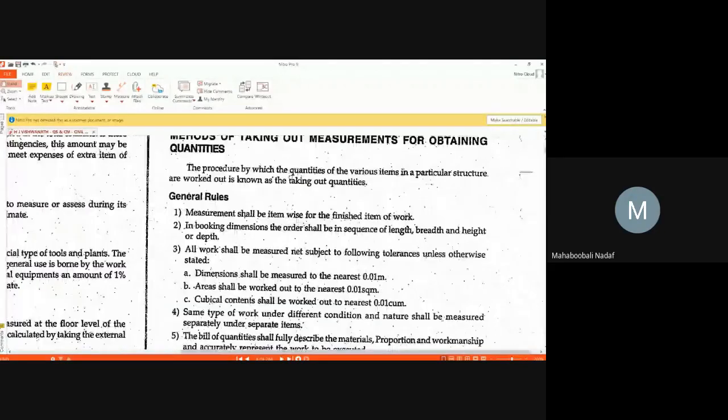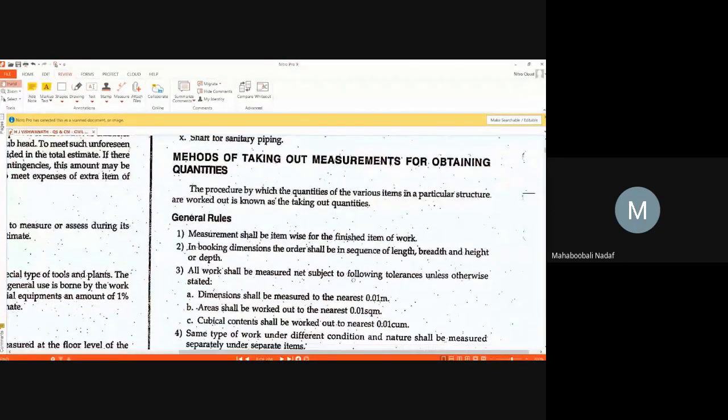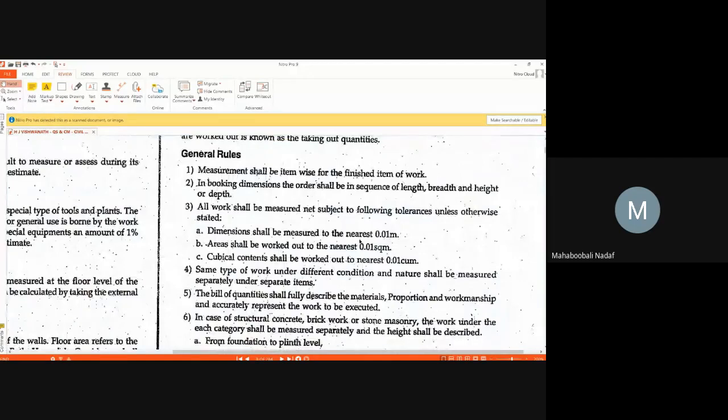Very good. Now, how to obtain the measurements? What are some general rules? I will not go into detail on these things. These are very simple. Wherever you are taking the length, minimum accuracy should be maintained at 0.01. Whenever you measure the area, you should be accurate to 0.01 square meter. For cubic meter, 0.01 means what? If 6 meter is there, at least you should write 6.00.